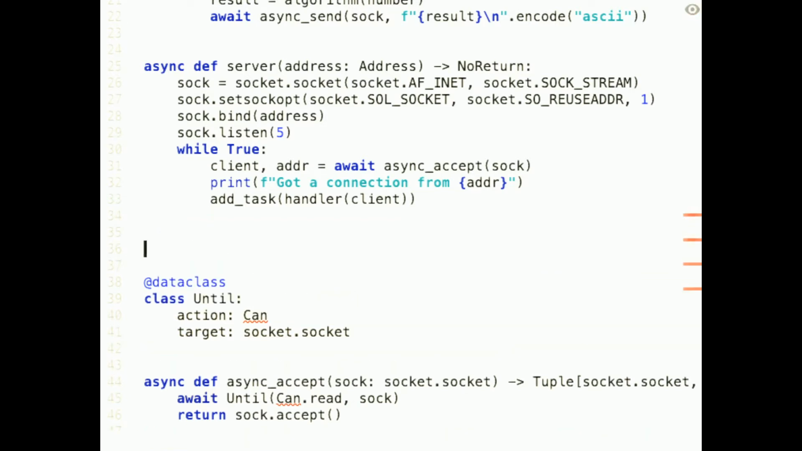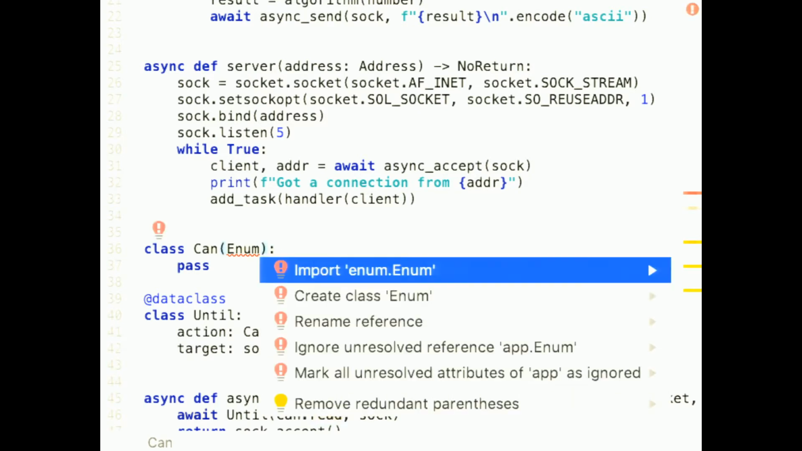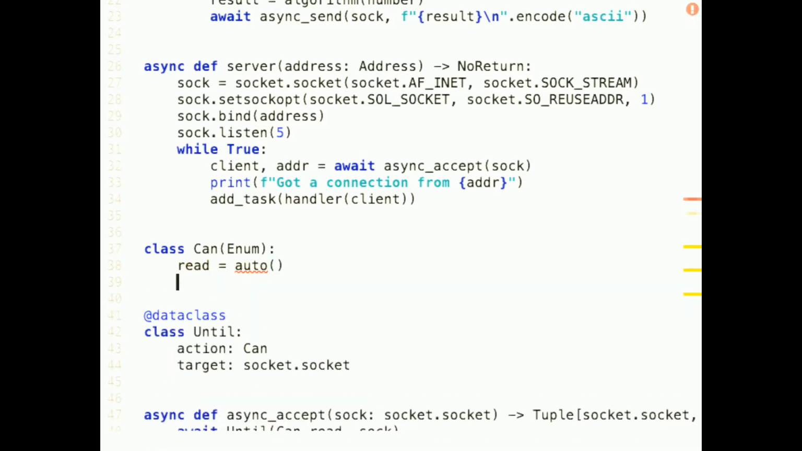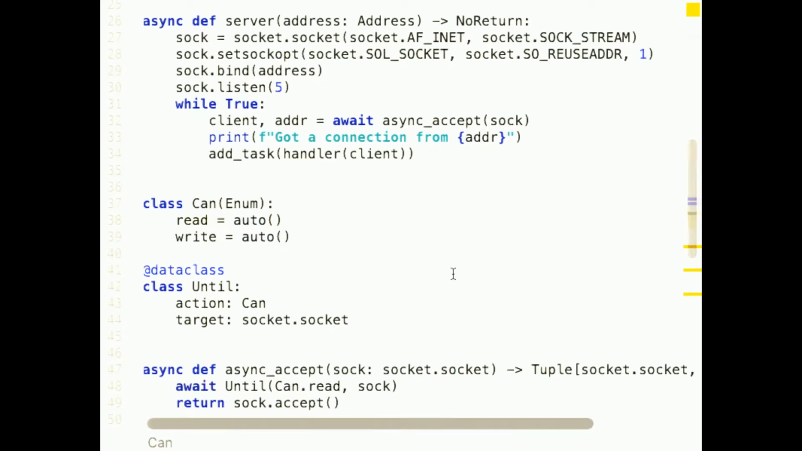And the can is just an enum, that's again standard library. The enum module, you can define enumerations. And we define two options on the enum. One is read and one is write. And because we don't really care about the values, we can use the auto function from the enum module to just define some value there.